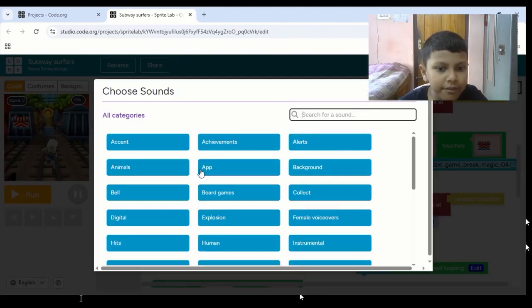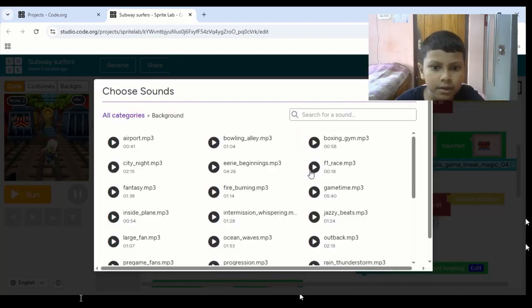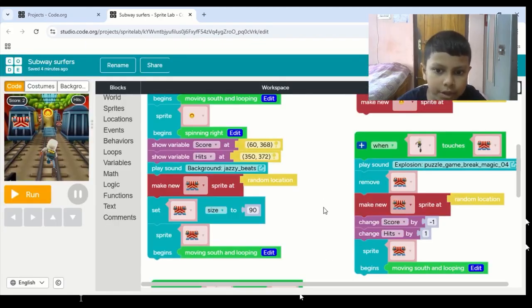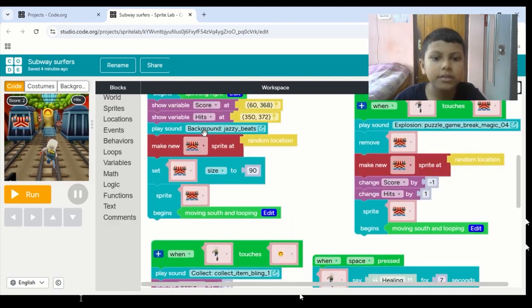And then I have placed a background music which you can also place. Yes, I really like this background music, which we can go to background and find this Jazzy Beat MP3 over here. And here is the new sprite. Make new sprite at random location. So this will come in any random location, as well as the coin will also come at a random location.